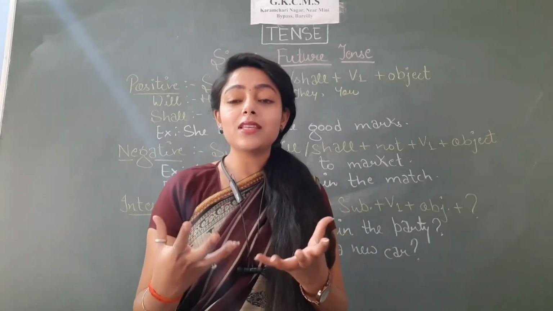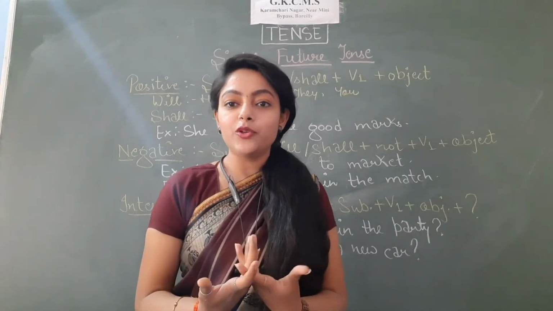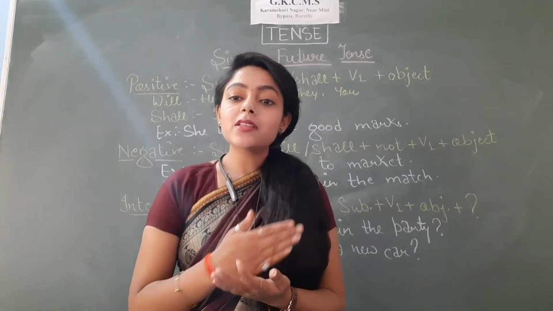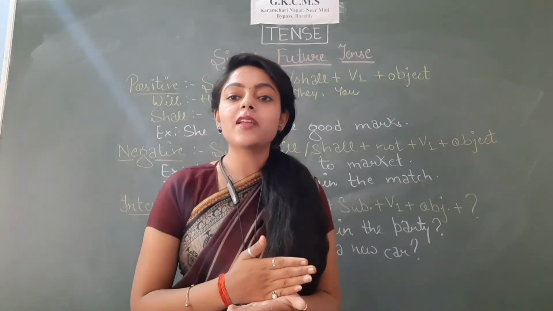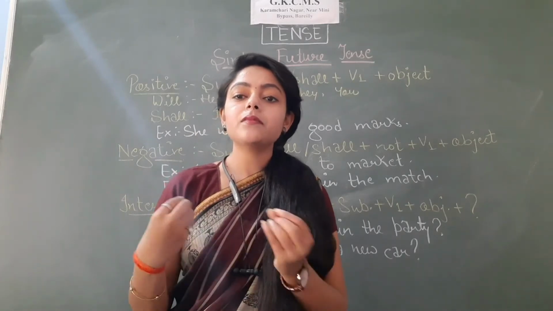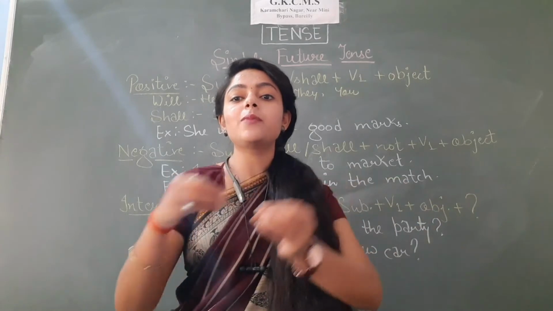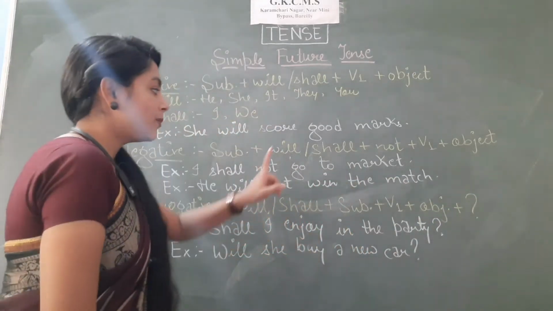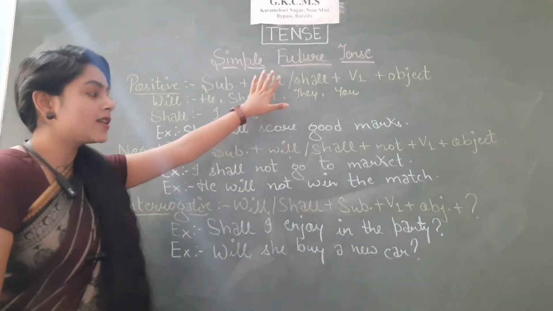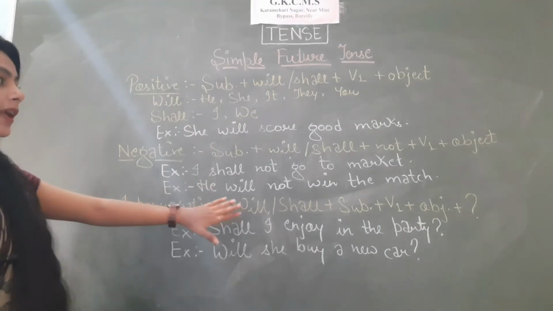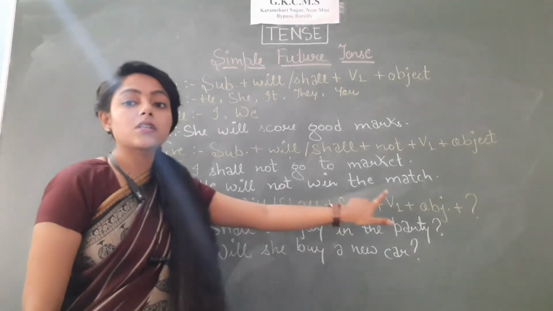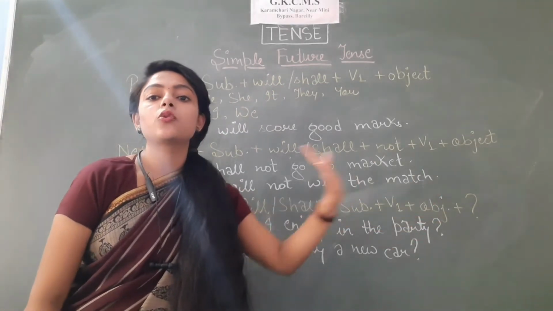I hope this should come automatically to you by now, because we are doing the same thing. We did the same thing in present, same thing in past, and here also we'll be doing the same thing. Just take the helping verb and put it in the beginning. The helping verb here is will, shall, so just take it and put it in the beginning. Will, shall, subject, V1, object and then question mark.